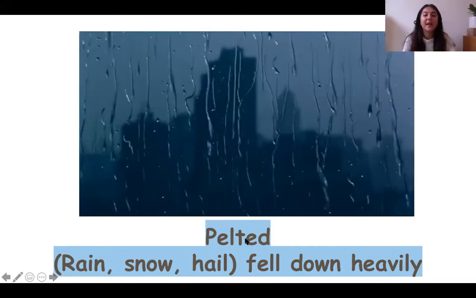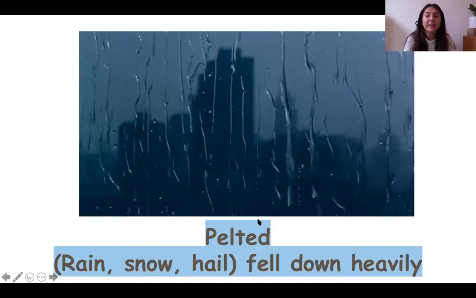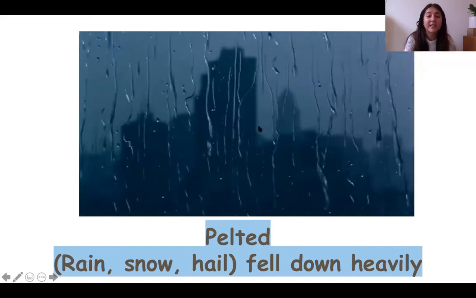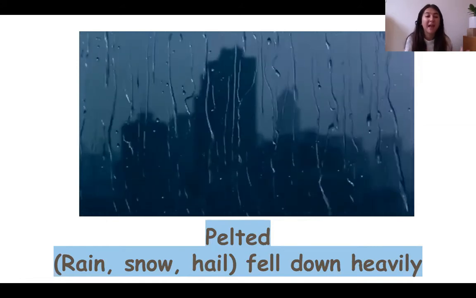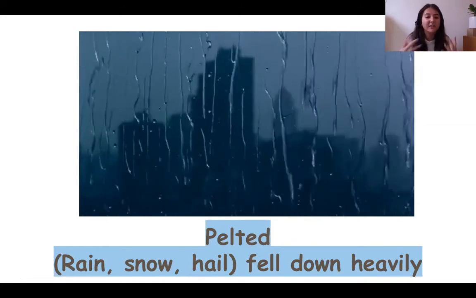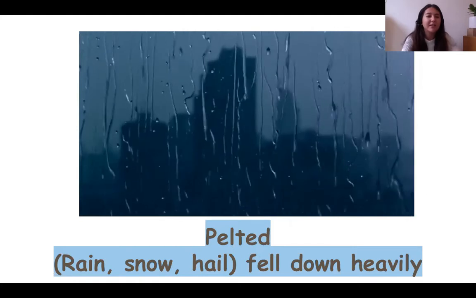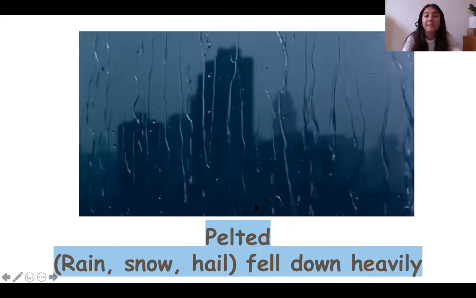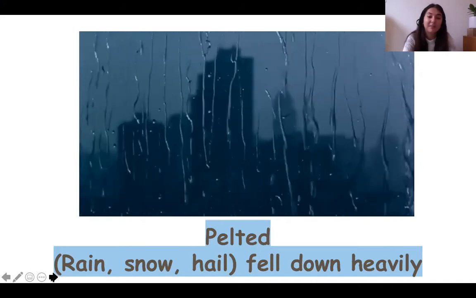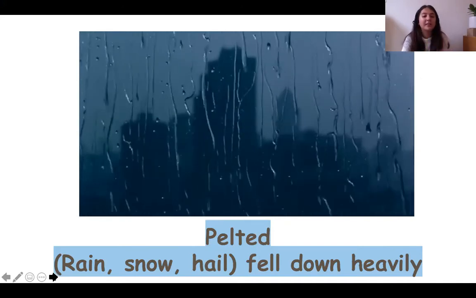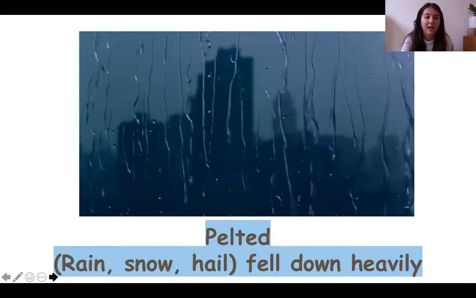So pelted means fell down heavily. So in this video, you can see that it's raining very hard. So we could say, last night the rain pelted down and I couldn't sleep because it was so loud. Sometimes the rain in Hanoi pelts down and it's so loud that you can't even go to sleep. That's how loud it is. So pelted means fell down heavily.